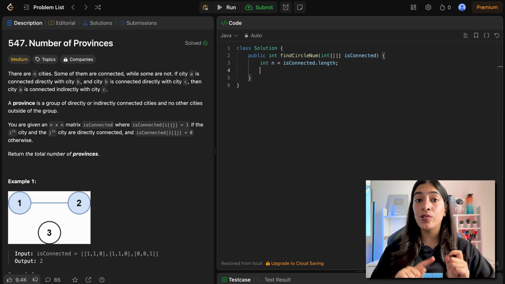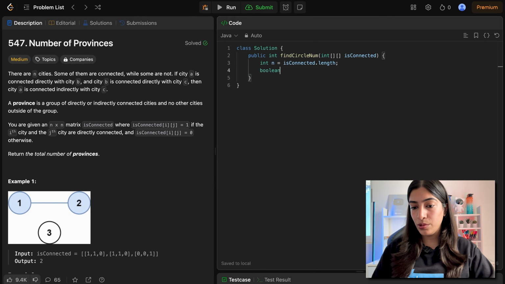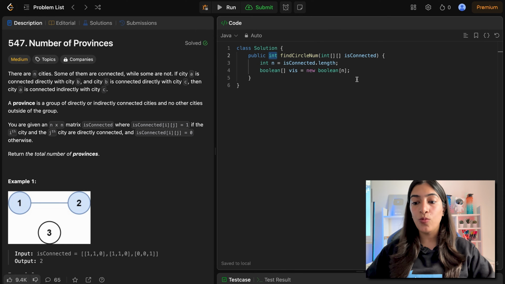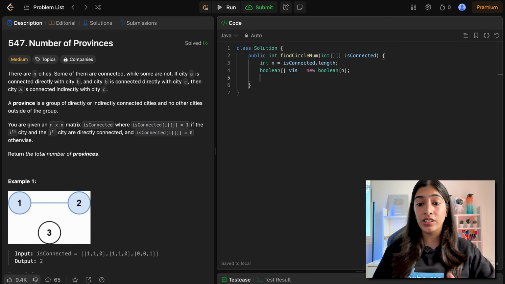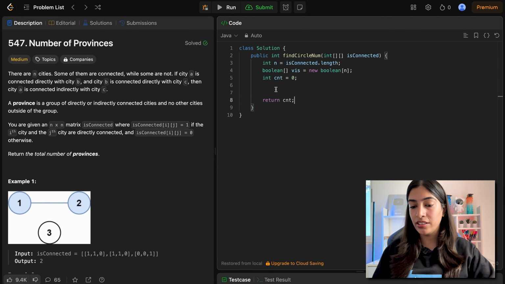Now what do I have to do? I have to do DFS on a graph. When we do DFS or BFS on a graph, we need a visited array. So I keep a boolean visited array, and what will be the size of it? Yes, n. This is my visited array. What else do I need? I need to return an integer. What does this integer represent? It represents a counter, the number of provinces. What is my counter initially? I can just put it 0, and in the end I'll be returning this. I can call it anything, res, answer, anything. I'm just calling it counter.